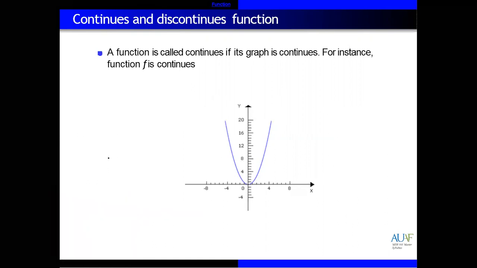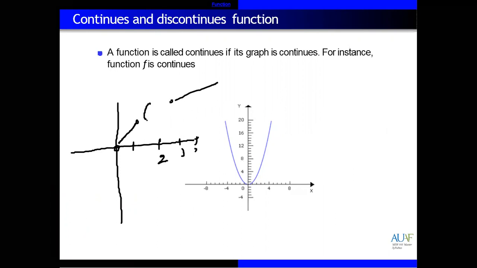When you draw a graph, a function will define its input. For example, at 0 we know the value of the function, at 1 we know the value, but at 2 we don't know the value. Let's suppose we have graph from 0 to 1, and at 3 we have graph, at 4 we have graph, but we don't know the value at 2. So there will be a break in the graph.